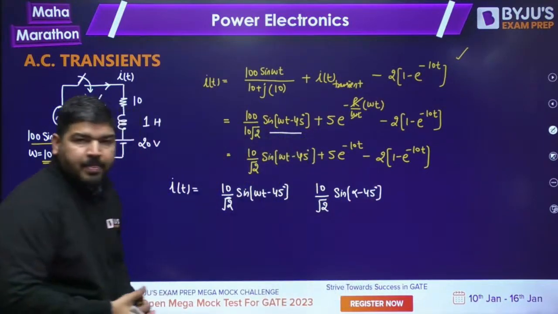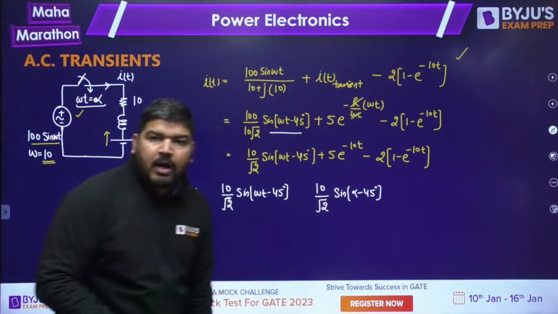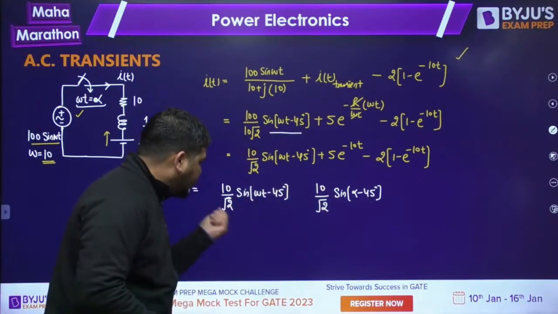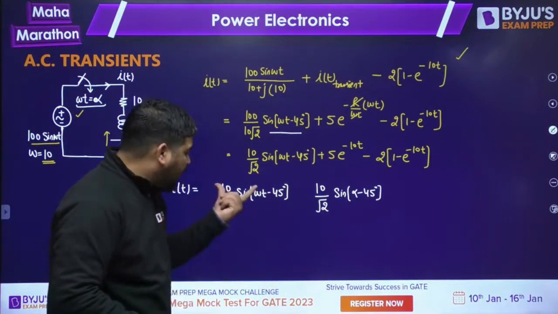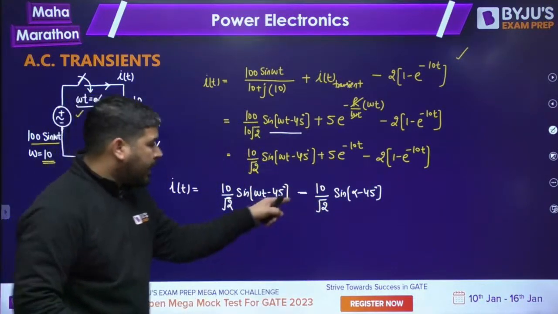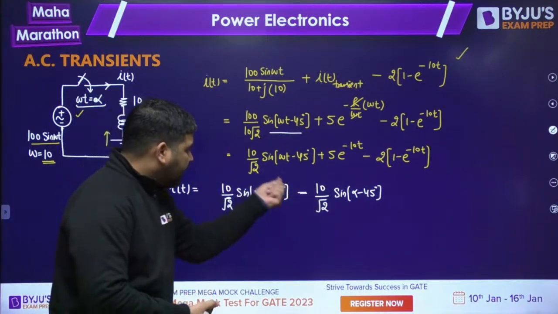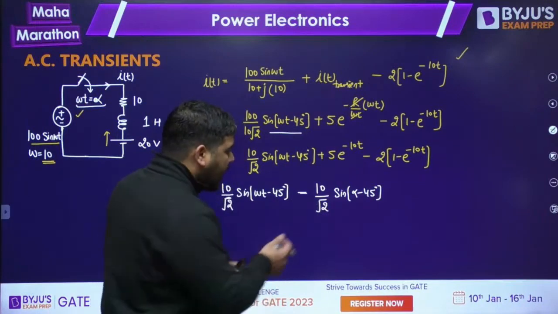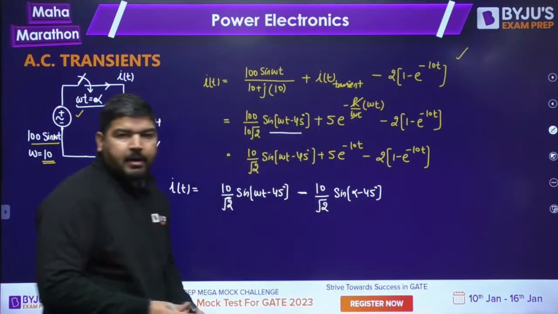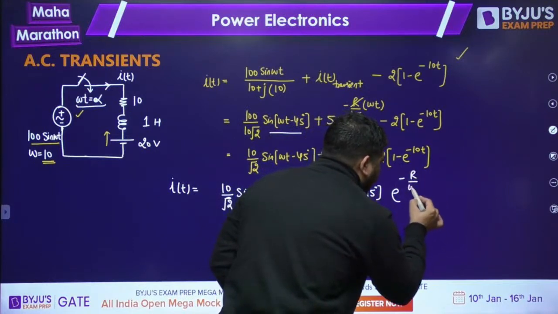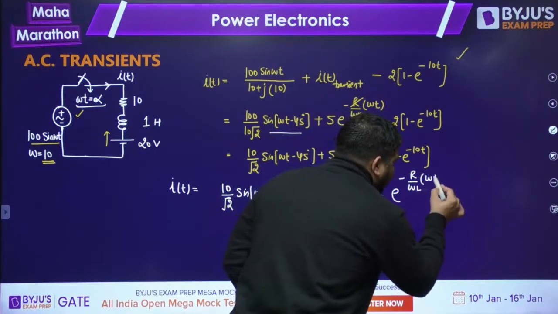This is the current at omega t equal to alpha. Now I have to make it 0, so obviously you have to take it opposite, the negative of that. Whatever value this steady state current has, negative of that will be this transient current, and this transient current will decay, so e to the power minus r by omega l, omega t minus alpha.